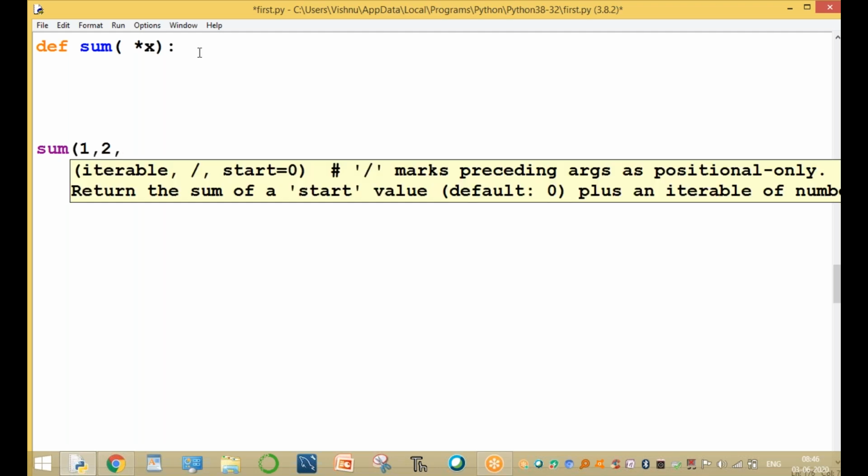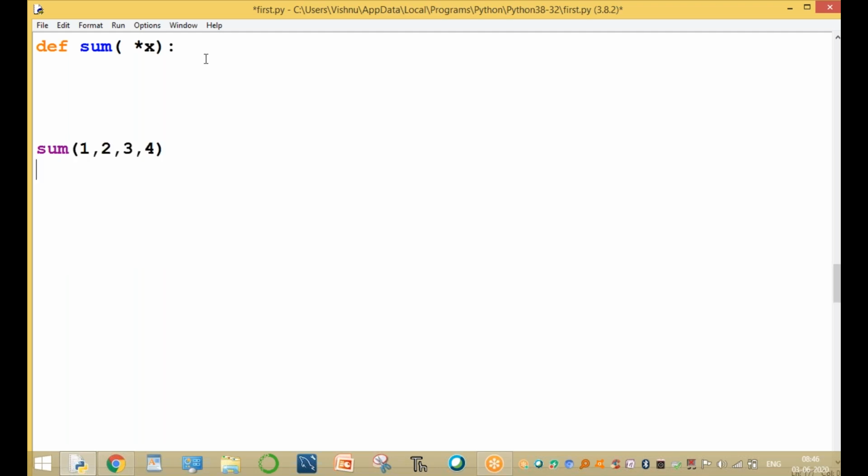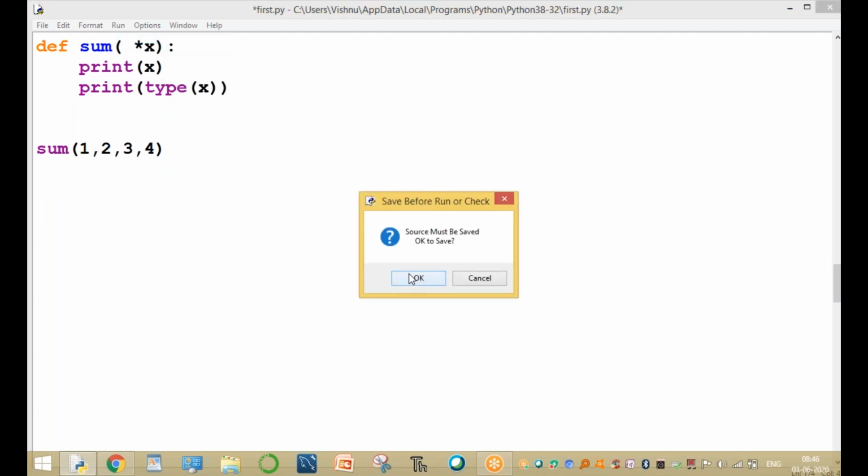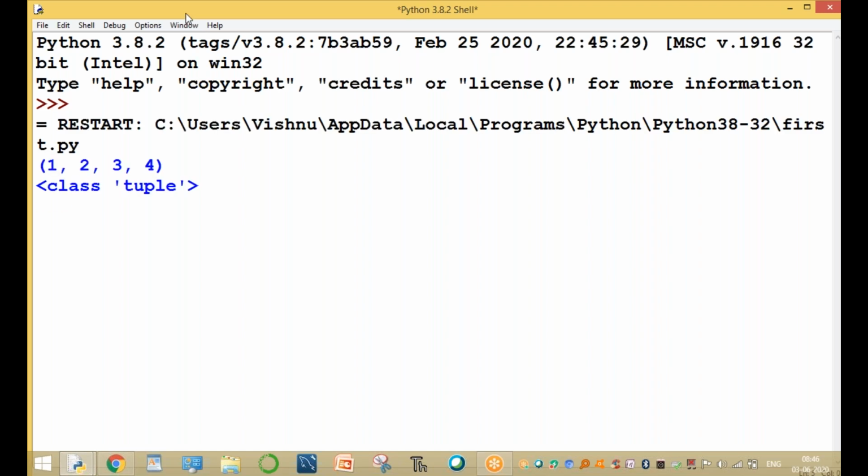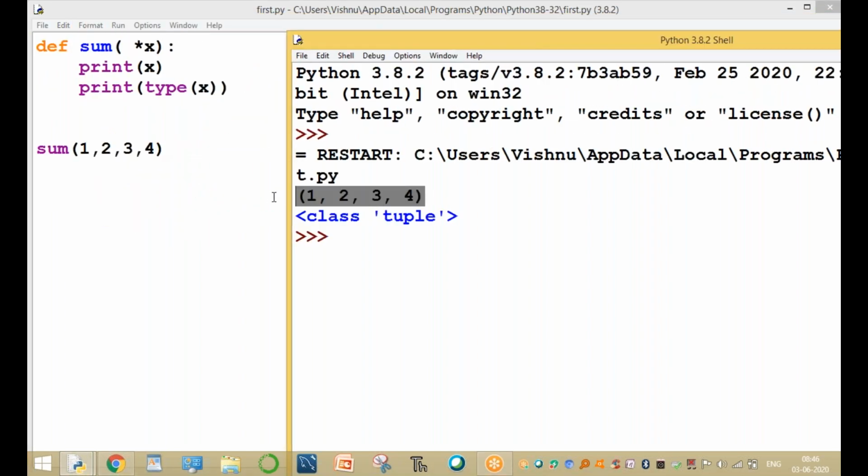Sum of 1, 2, 3, 4. We can pass any number, it is not a fixed value. Now here the x value is 1, 2, 3, 4. What is the type of x? Print the type of x. Normally the variable number of arguments are tuple type. This is the tuple of x.